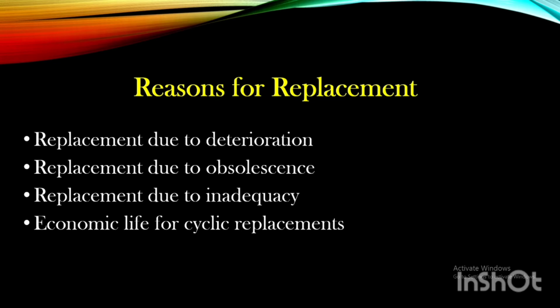Another reason is replacement due to inadequacy. Inadequacy means lack of the quantity or quality required, or being unable to deal with situations. When the existing equipment becomes inadequate to meet the demand, or is not able to increase the production rate to the desired level, the question of replacement arises. And the last one is economic life for cyclic replacement.